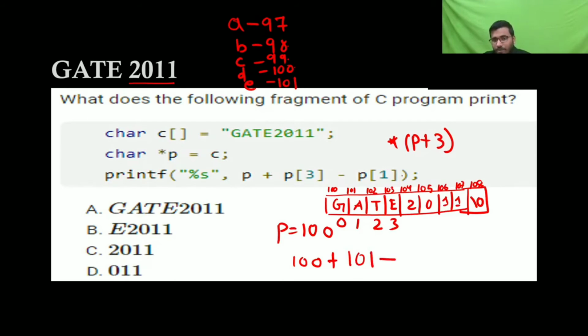Then minus p[1]. The value at p[1] is this A, which is 97. So here 100 plus 4. It means you are going to start from here, from 2011, and you will stop where the null is. So printf with percent s is going to print from this point and stop where it gets a null. So that is going to print 2011.